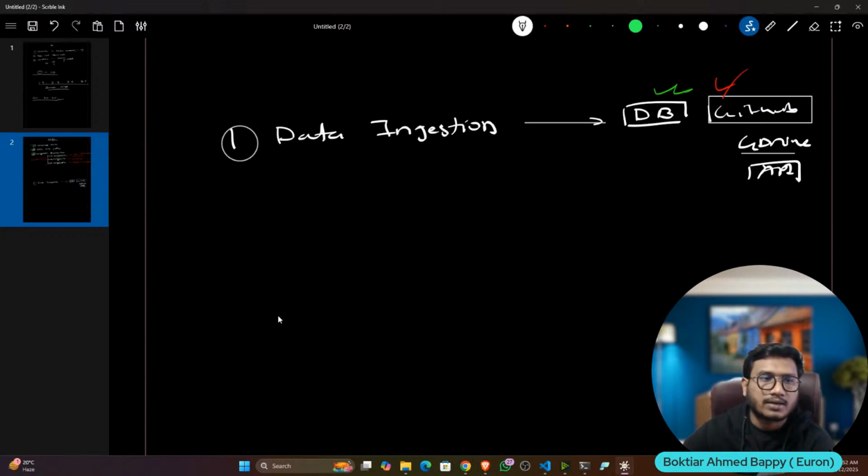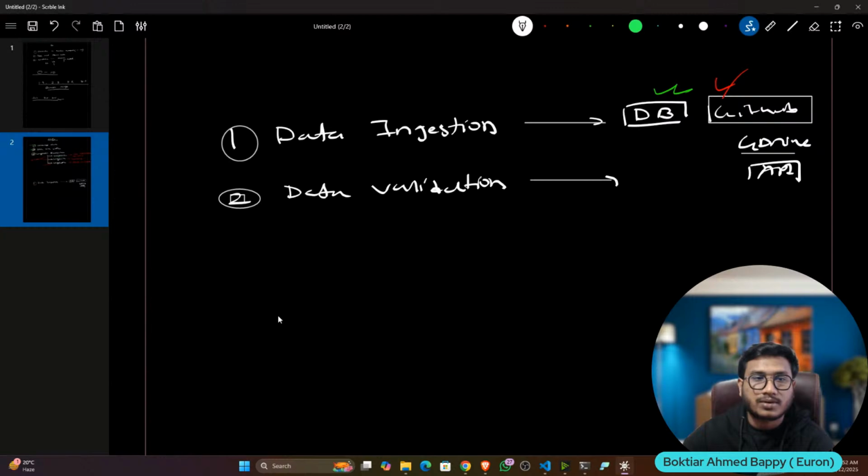Now, once I got the data, this particular component will download the data from various sources and keep it inside the artifact folder. Then the next stage, the second stage, we usually do is called data validation. Okay, validation. Now, what does validation do? Why is validation required? Because after ingesting the data, first of all, you have to validate the schema of the data, whether the data you have ingested is matching with your actual data or not.